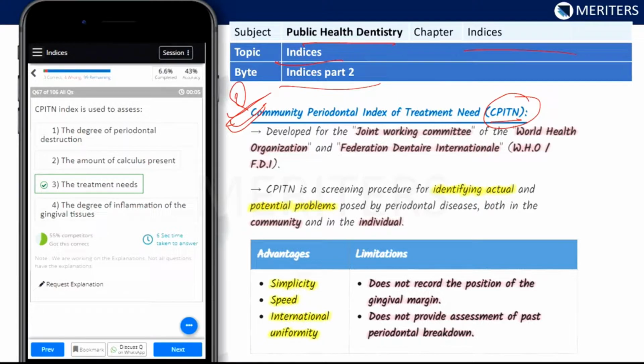It was developed by the joint working committee of the World Health Organization and the Federation Dentaire Internationale, WHO or FDI. It is a screening procedure for identifying actual and potential problems posed by periodontal diseases, both in the community and in the individual. So it has certain advantages and limitations, which you should know, as they may be asked in exams. The advantages are its simplicity, its speed, and international uniformity, whereas the limitations are that it does not record the position of the gingival margin and it does not provide assessment of past periodontal breakdown.